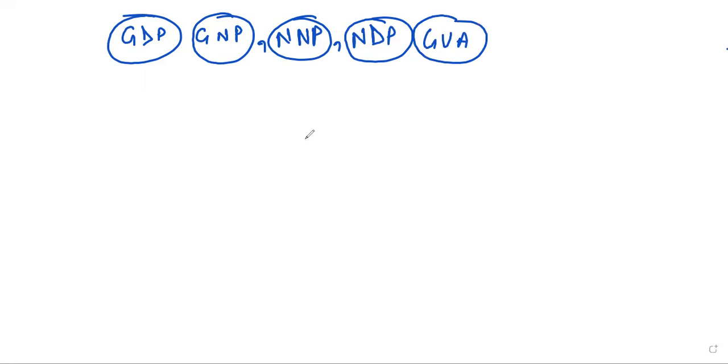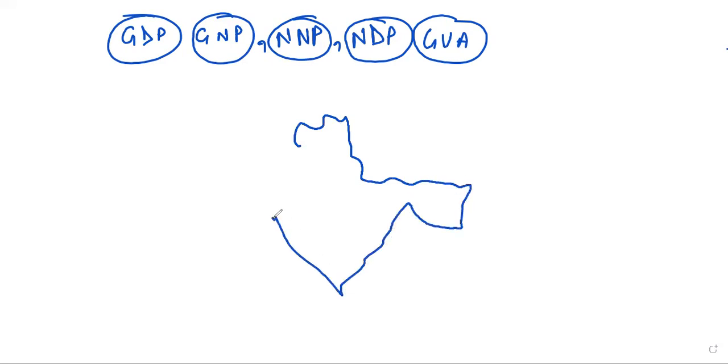So what is GDP? Now consider a boundary, any boundary. Let's say this is the boundary of a country. Let's say this is the boundary of India. What will be the GDP of India?